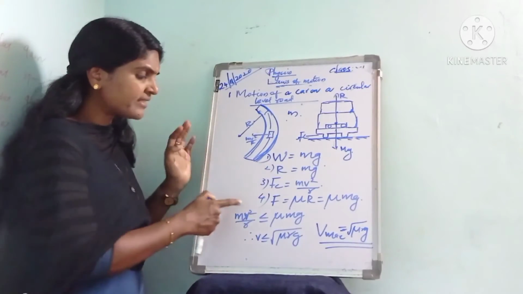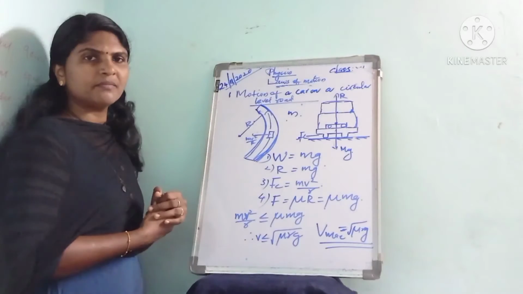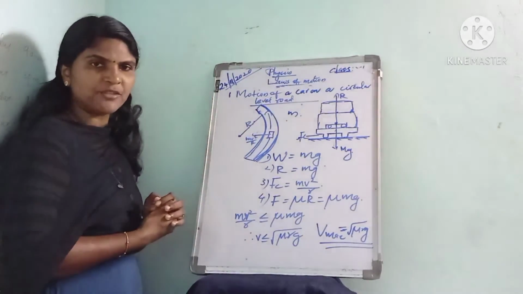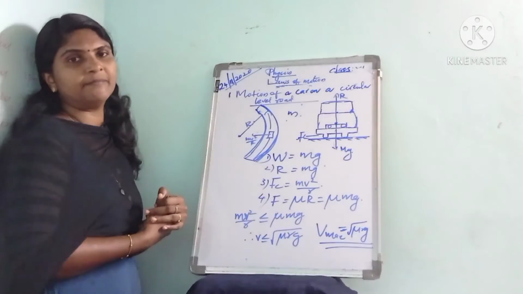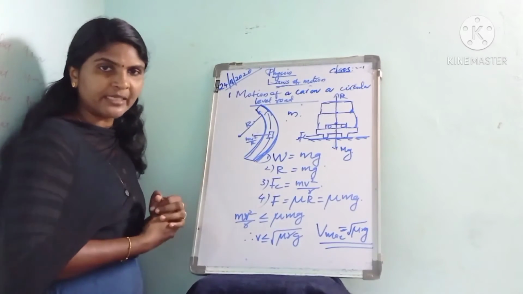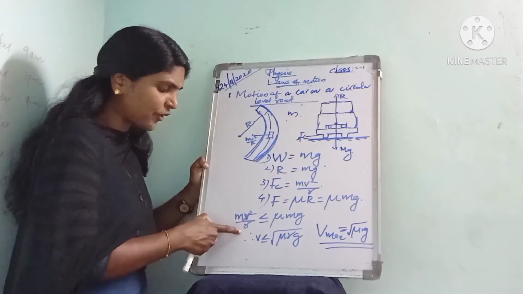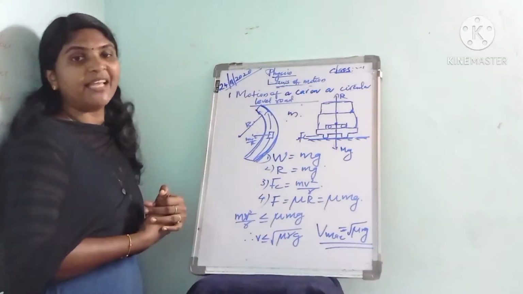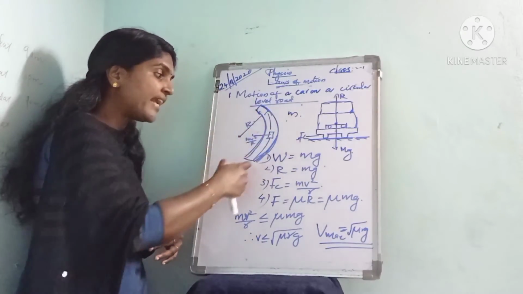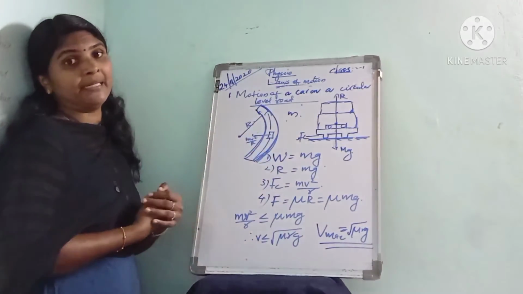For the safe turn of the car, the centripetal force is less than or equal to the frictional force. That is, mv square by r is less than or equal to mu mg. Then only the car can negotiate safely through this circular path.